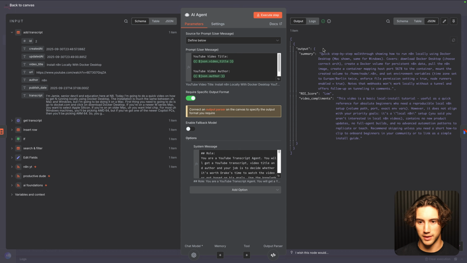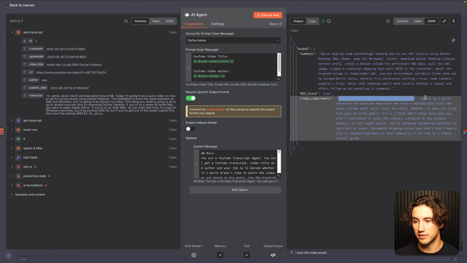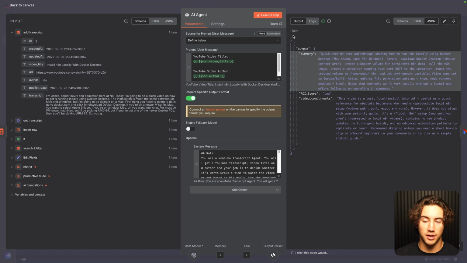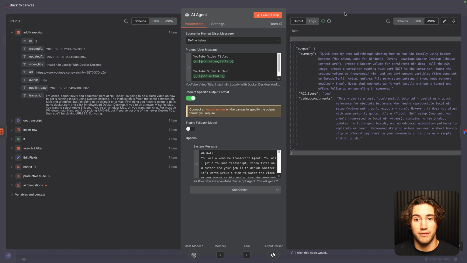Let's see what it said real quick though. It says ROI score low. It's about basic local install. Useful as a quick reference for beginners. Recommend skipping unless you need a short how-to clip to onboard beginners in your community to use as a simple install guide. So very cool. So then I just wouldn't watch that video from that channel.